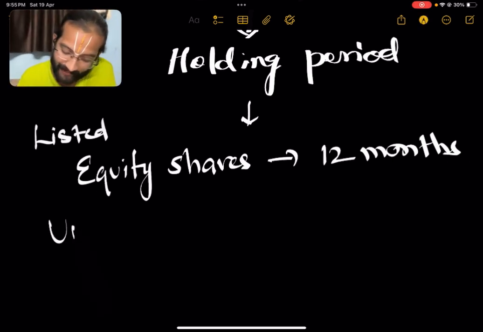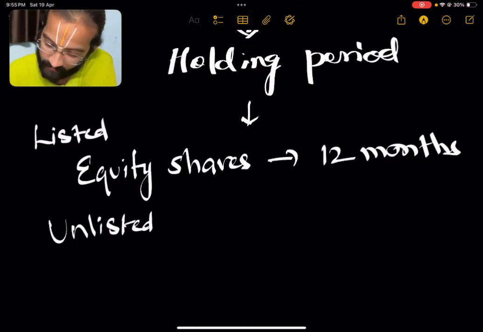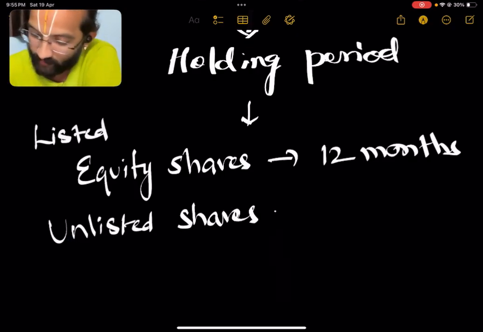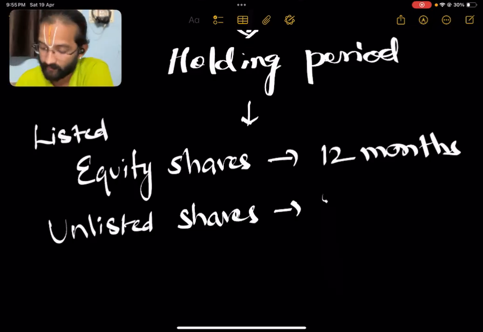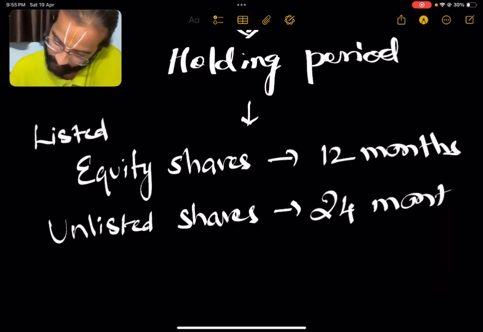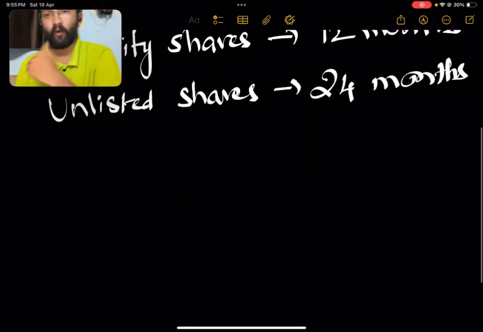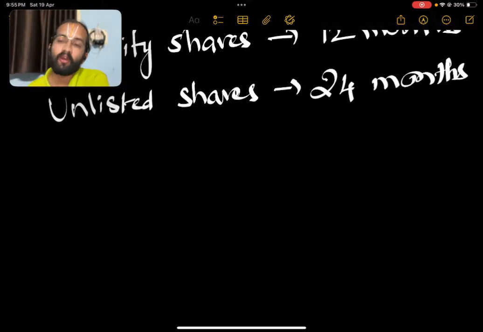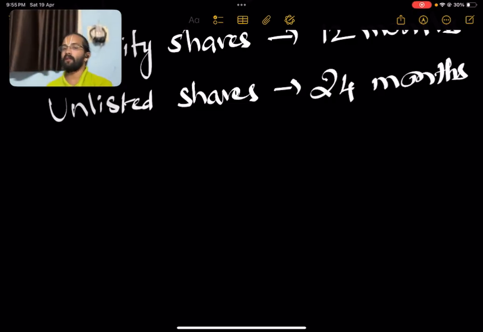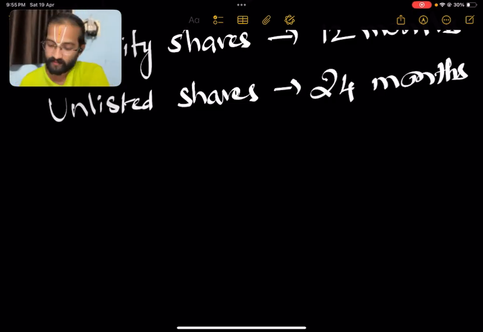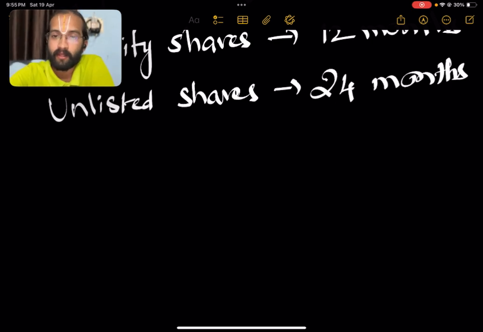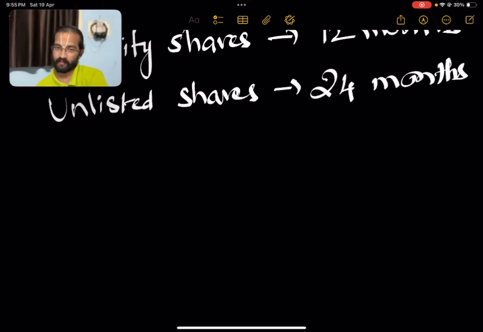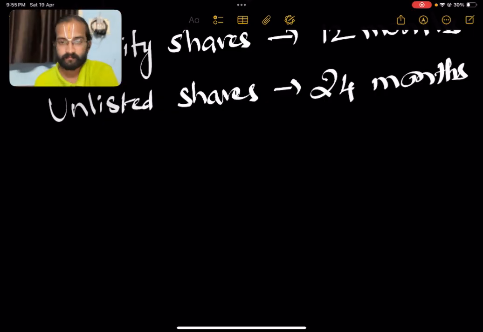Similarly, for unlisted shares, the period of holding will be 24 months. So if you hold the unlisted shares for more than 24 months, it will become a long-term capital asset. The resultant capital gain or loss will be long-term capital gain or loss. This is how we calculate the period of holding based on Section 2(42A).